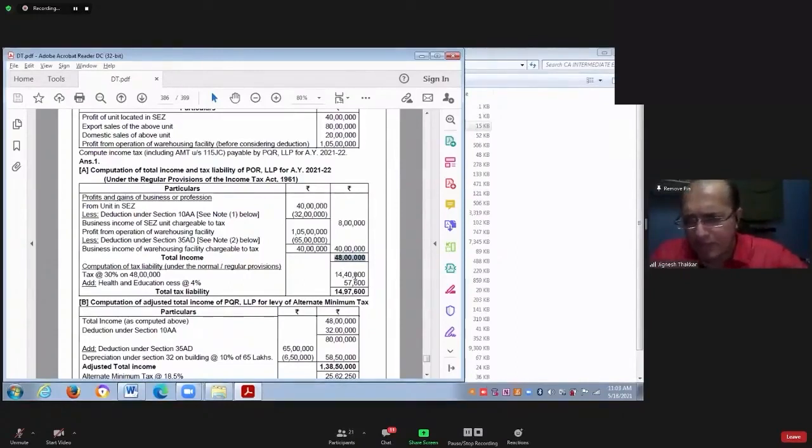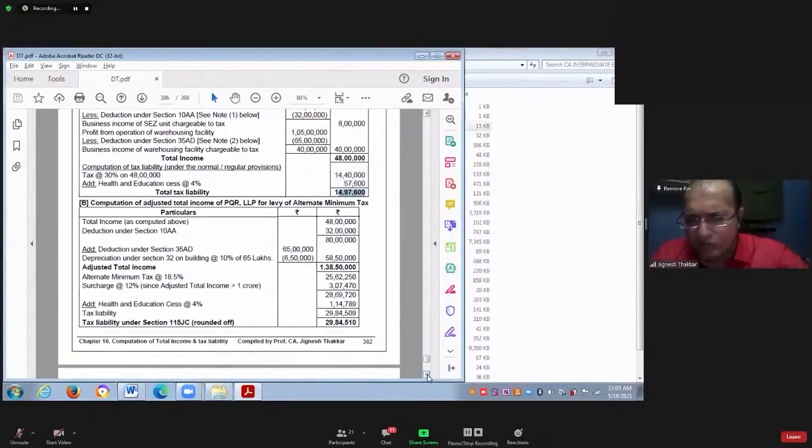Whatever tax as per slab rate you calculate, to that you add 4% cess, and then you get the total tax amount. So this amount will change. And if this is the question of an individual, then the AMT amount will remain the same. There will not be any change.